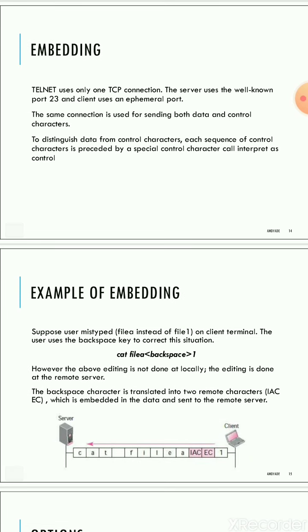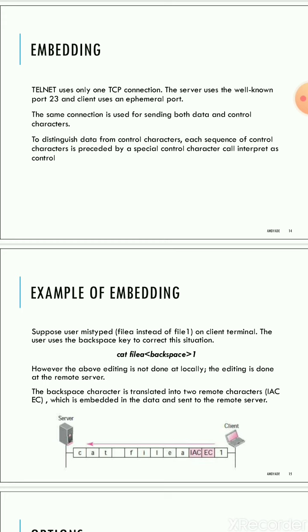Next, what is embedding? Telnet uses one TCP connection. The server uses well-known port 23 and the client uses an ephemeral port number. We all know that we have well-known port numbers up to 1023. Among them, 23 is used by telnet to communicate between the client and server. And the ephemeral port numbers, from 1024 to 49,000 something, are used by the client to communicate with telnet.